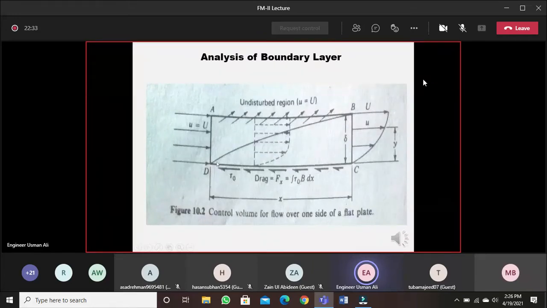And I have already explained in the last lecture, at the boundary layer edge, the local velocity small u is equal to 99% of the undisturbed velocity. But over here we can take it the same. The same thing is explained over here.